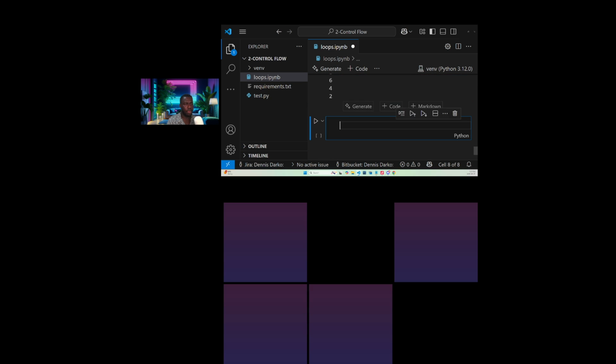Alright? Now let's look at another scenario where we are going to deal with strings. So this time around we are going to look at strings. So now you know how for loops are. You see how we set or declare for loops, for I in range. And remember I told you the I can be anything. It's just a temporary variable that holds the values in range that we want to print out.